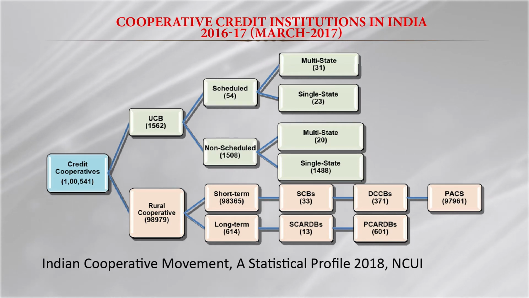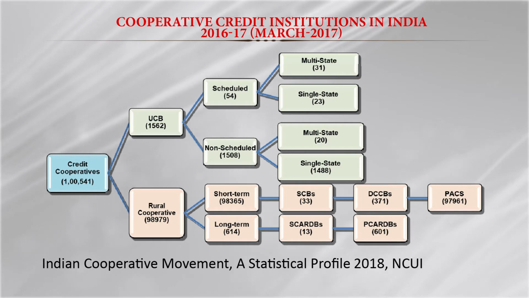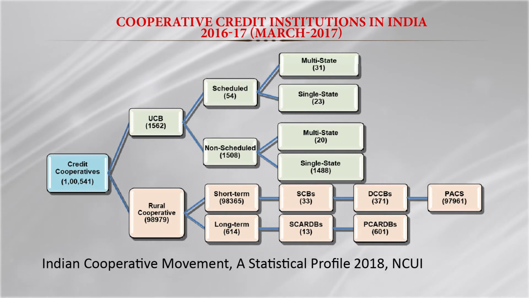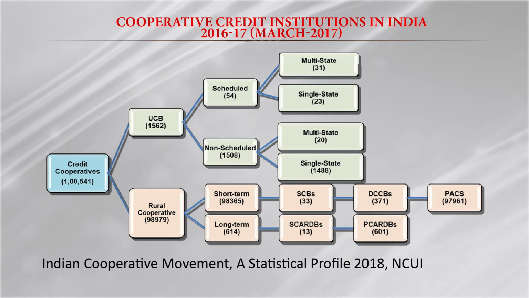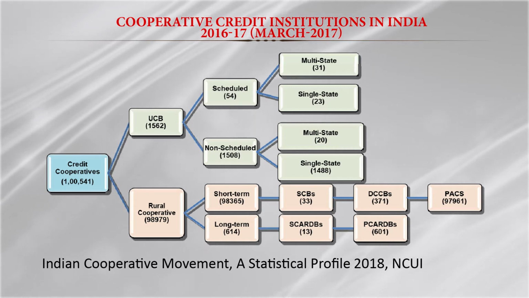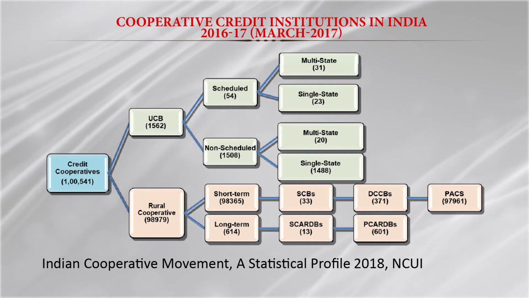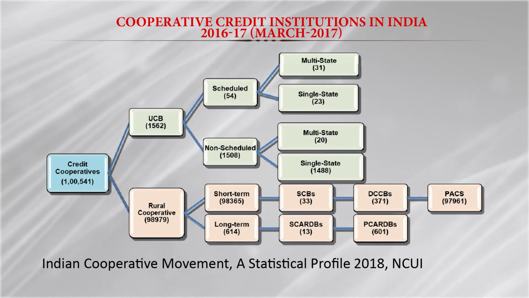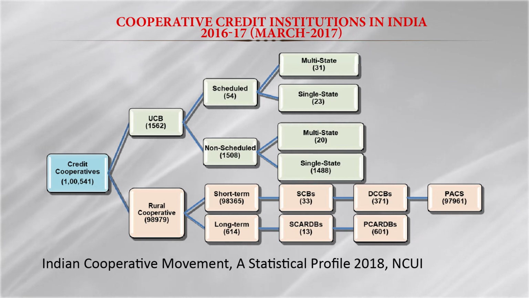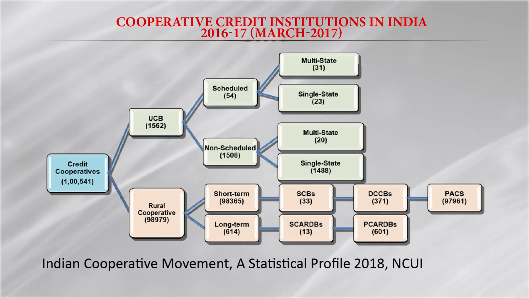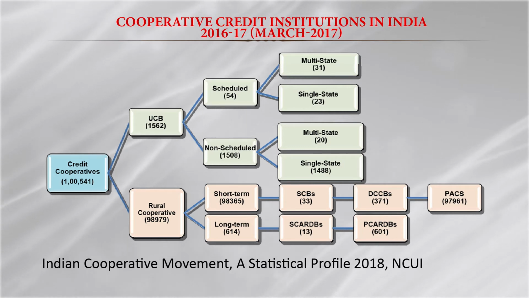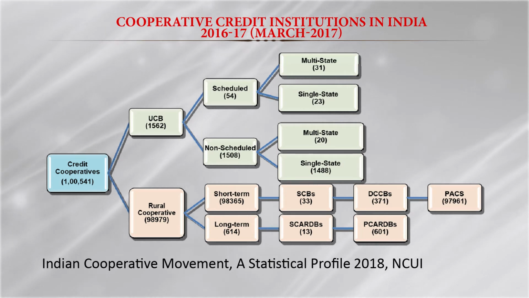In urban cooperative there are again two types of structure: the scheduled urban cooperative bank and the non-scheduled cooperative bank. In scheduled cooperative banks we again have two types, multi-state and single state. We have around 31 multi-state urban cooperative banks, which can function in more than one state. That's why they are called multi-state cooperative banks.